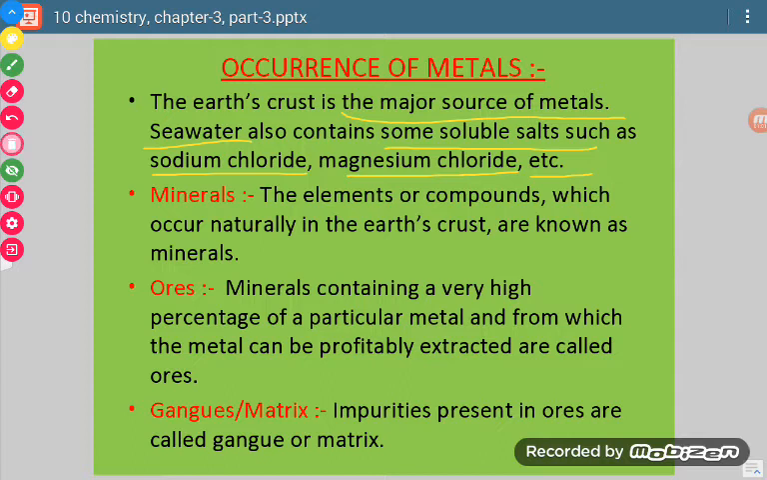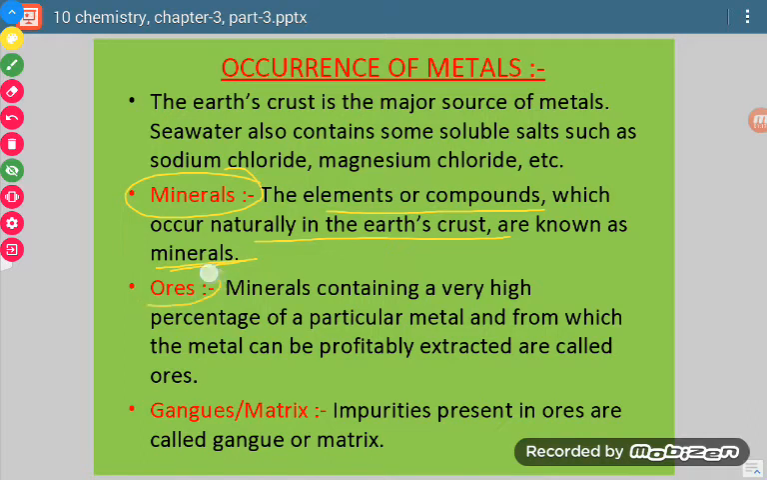So first of all, what are minerals? Minerals are the elements or compounds which occur naturally in the earth crust. Those things which occur naturally in the earth crust are known as minerals. Now what are ores? Ores are those minerals in which there is a high percentage of metals, and the metal can be profitably and conveniently extracted from them. They are called ores.